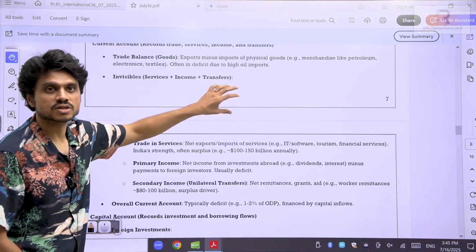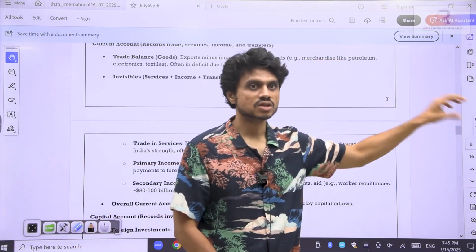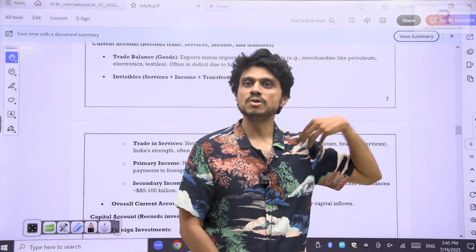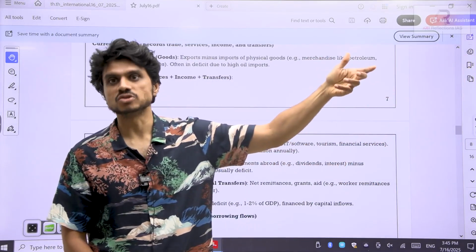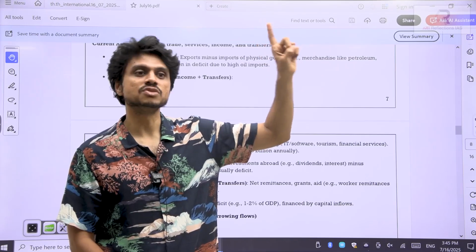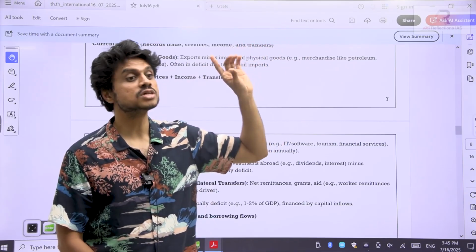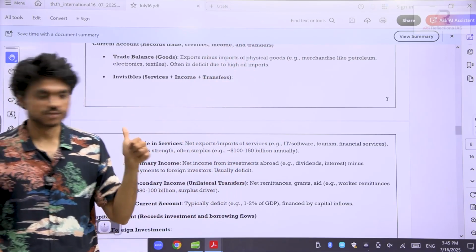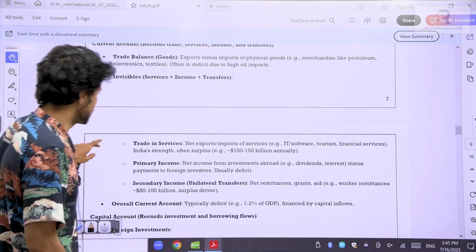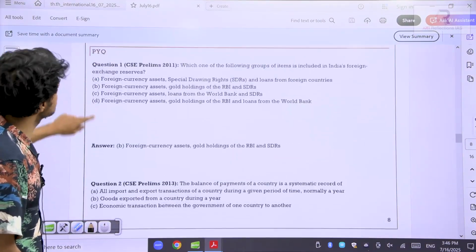Incomes, transfers. Suppose I have invested in a foreign company, I will be getting dividends. Suppose our people are working in a foreign country and sending money back, that is called remittances. India is the first receiver of remittances. You need to remember that. Who is the country holding the highest amount of dollars? China. Very good. Remittances, India is number one. So this is the article they are talking about.